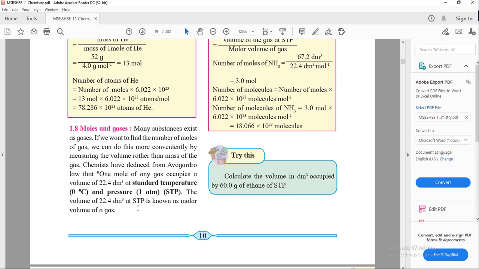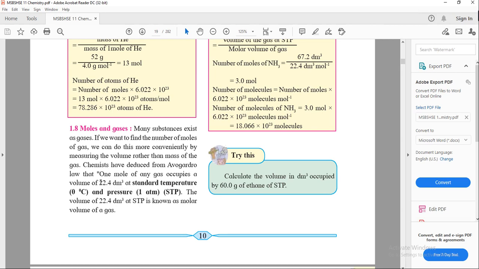What is molar volume of gas? Standard temperature and pressure means the pressure is 1 atmosphere and the temperature is 0 degrees Celsius. The volume occupied by 1 mole of gas at this temperature and pressure is the molar volume. So 1 mole of any gas occupies a volume of 22.4 dm cube at standard temperature and pressure.